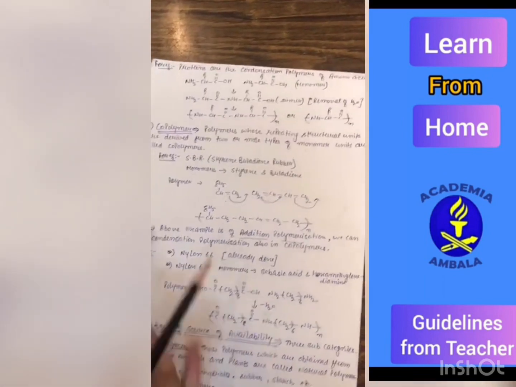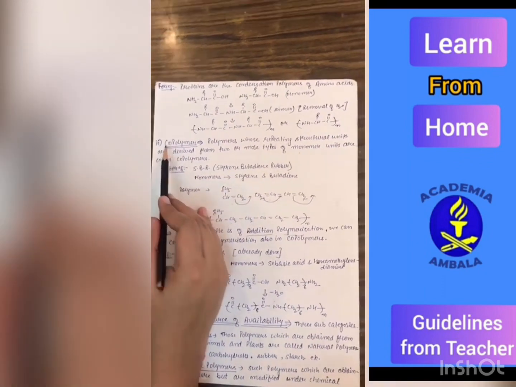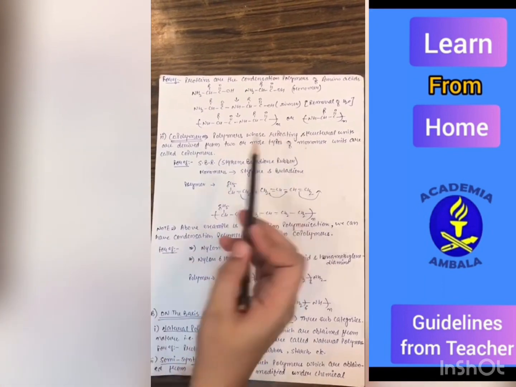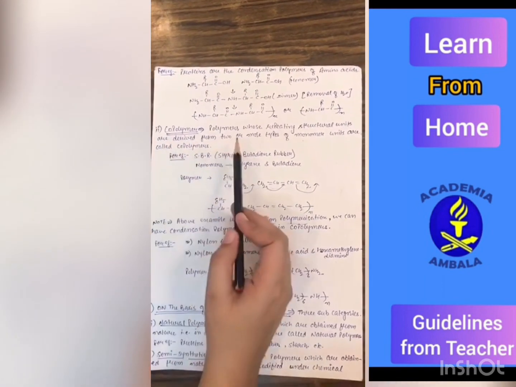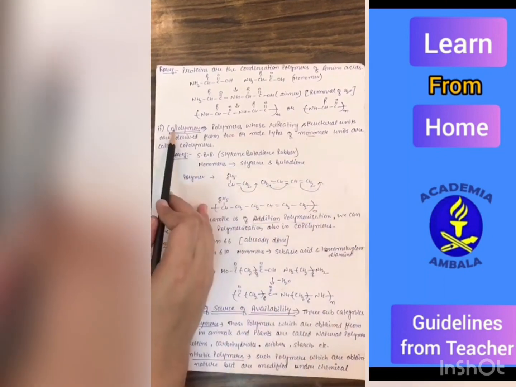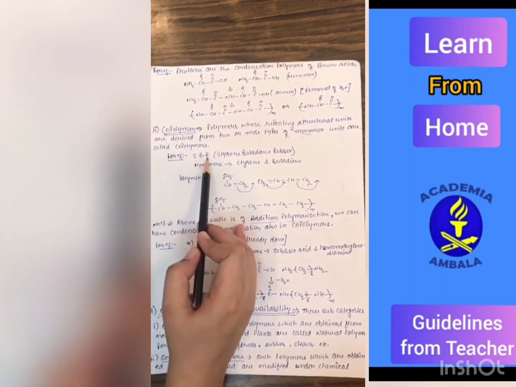Now, let's start with copolymer. As the name indicates, co means different. So, those polymer whose repeating structural units are derived from two or more type of monomers will be known as copolymer. For example, SBR.